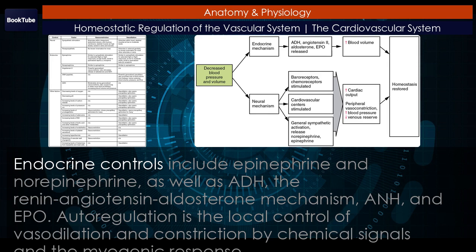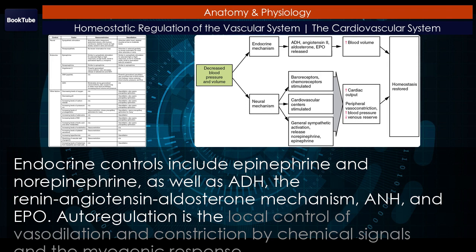Endocrine controls include epinephrine and norepinephrine, as well as ADH, the renin-angiotensin-aldosterone mechanism, and EPO. Autoregulation is the local control of vasodilation and constriction by chemical signals and the myogenic response.